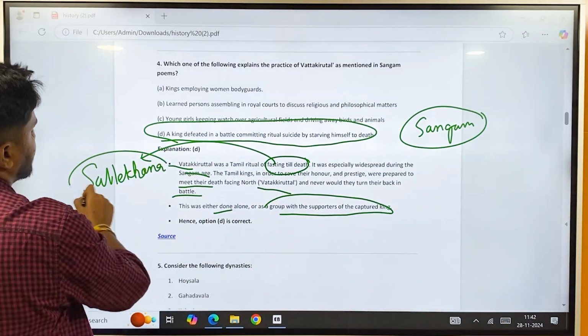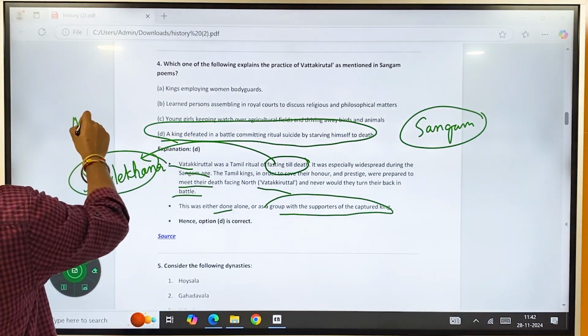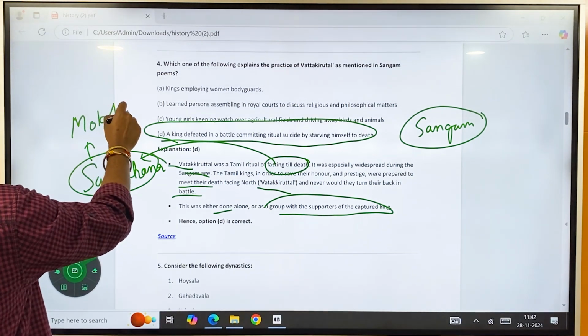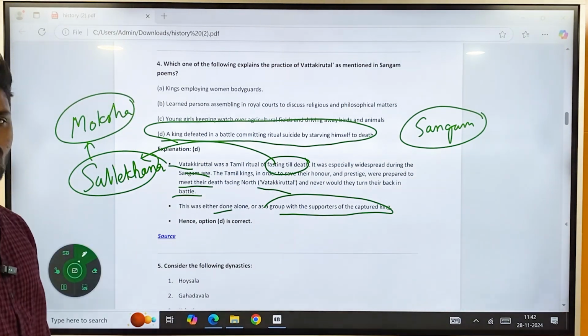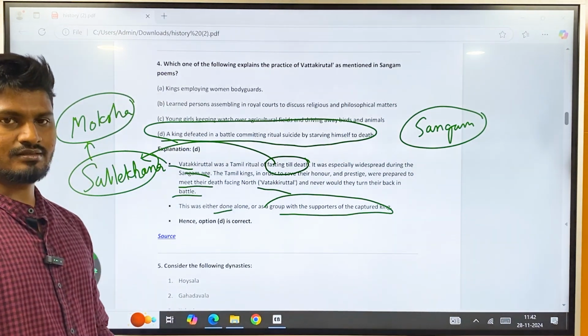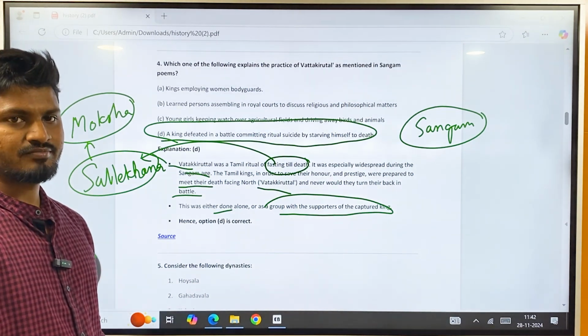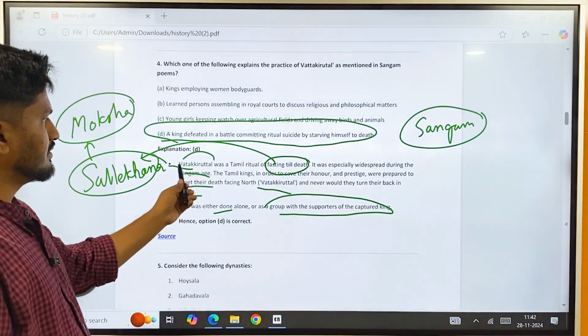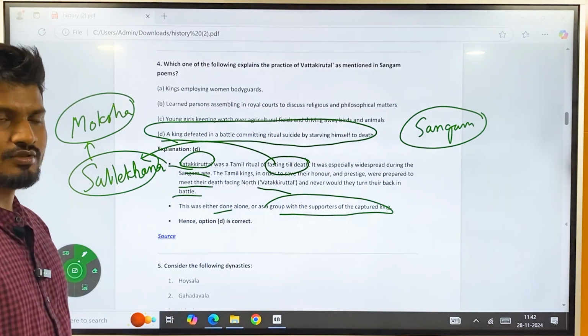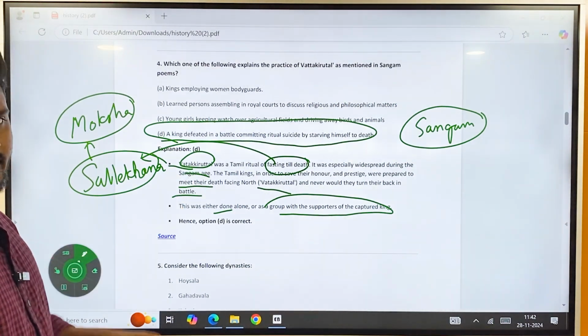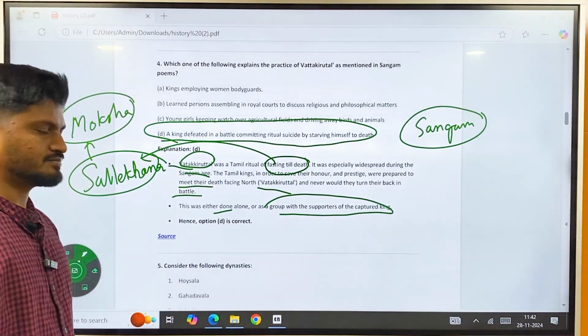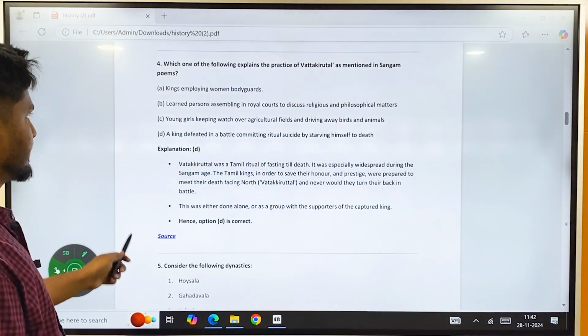So the purpose of Sallekhana was to attain moksha. In order to attain moksha, the Jains or Chinese monks used to commit suicide by fasting till death. But here the intention behind Vattu Kiruttal was to achieve honor and prestige. But the practice was the same.